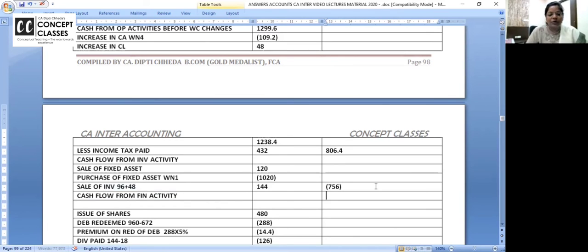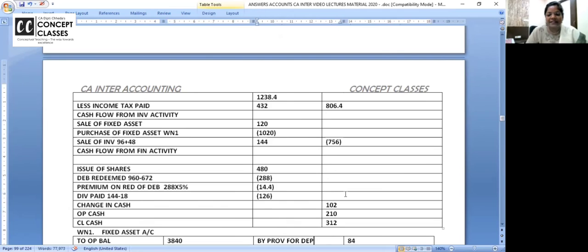Now, what are you getting? Financing activity. 480 minus 288 minus 14.4 minus 126. 51.6. 51.6 positive. Yes. 806.4 positive. Minus 656 negative. 102 magic. 102 magic. Change in the cash. First only you write smart work and then you do, you will get all answers.